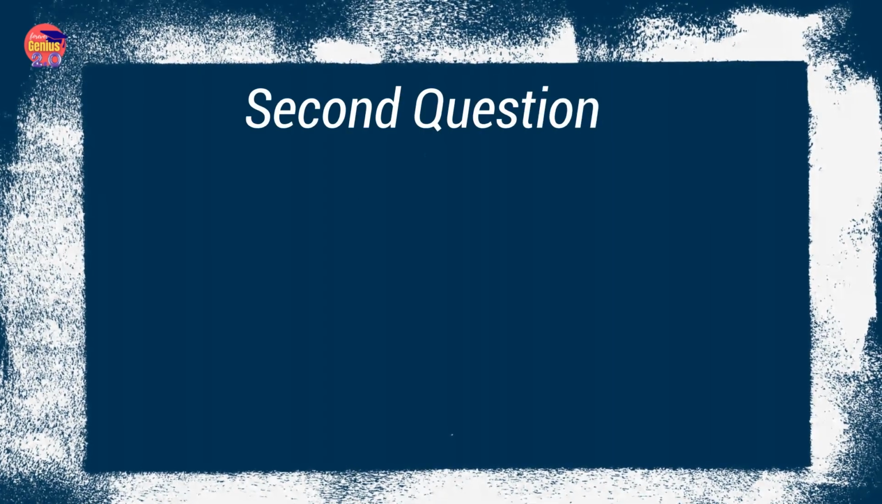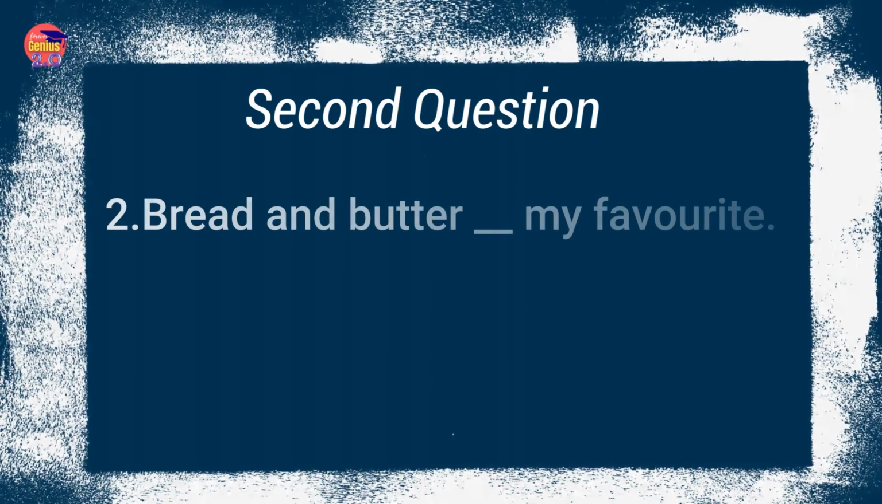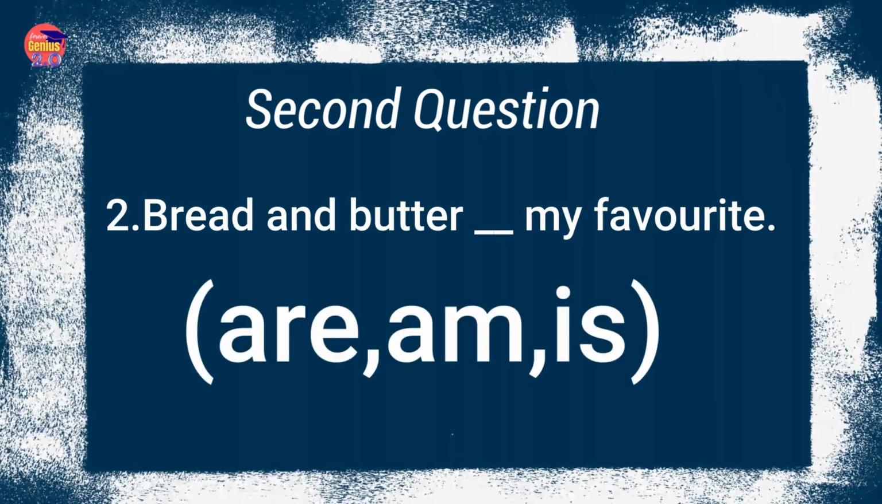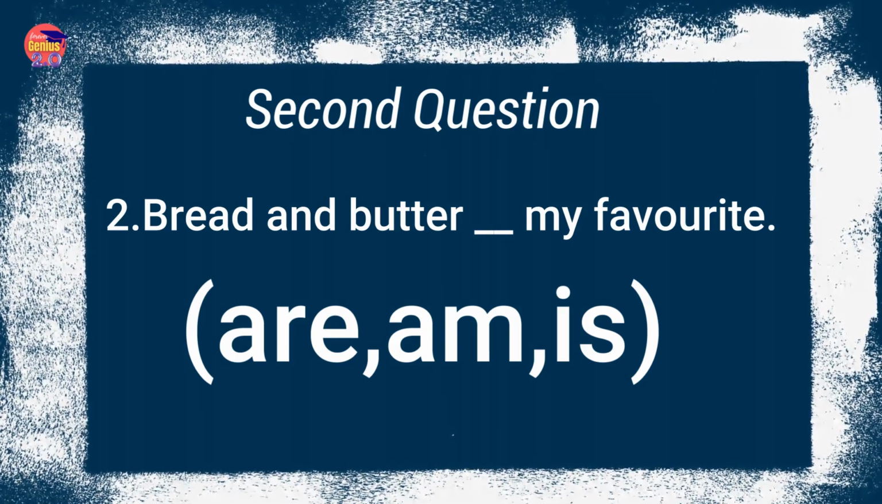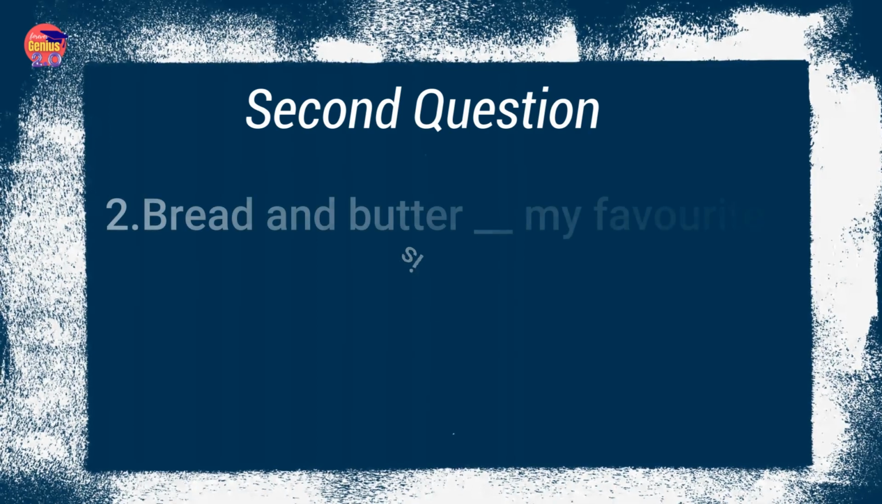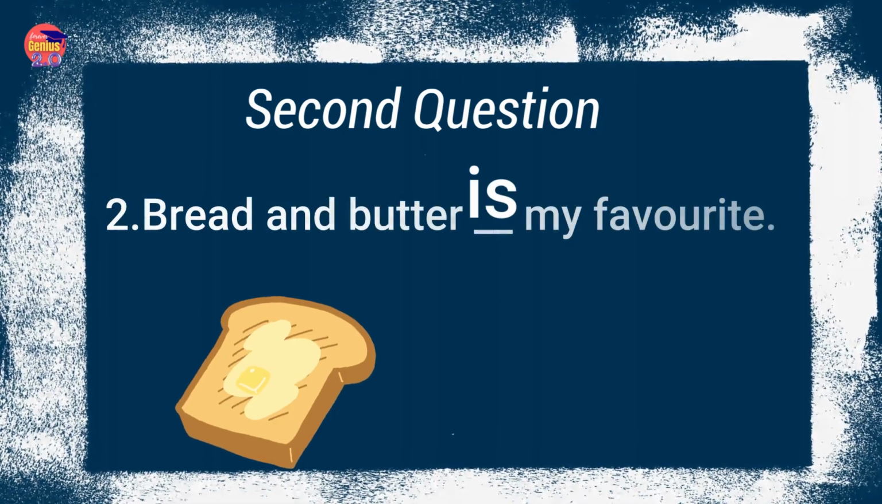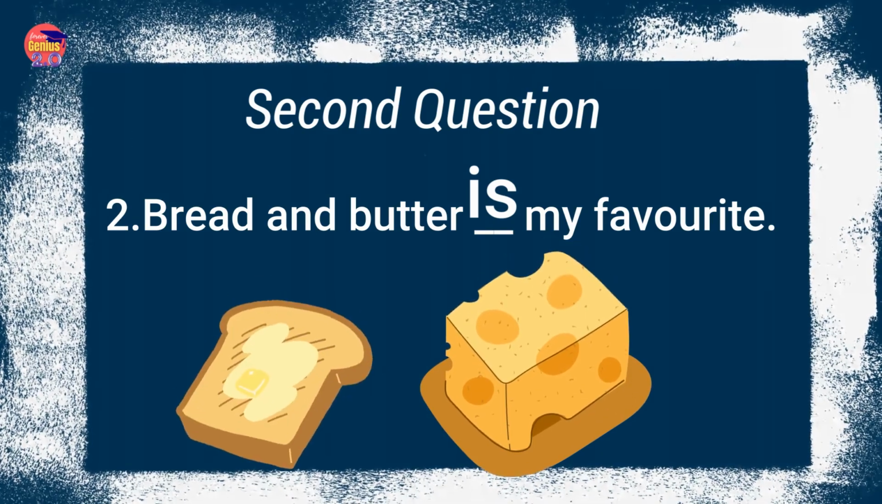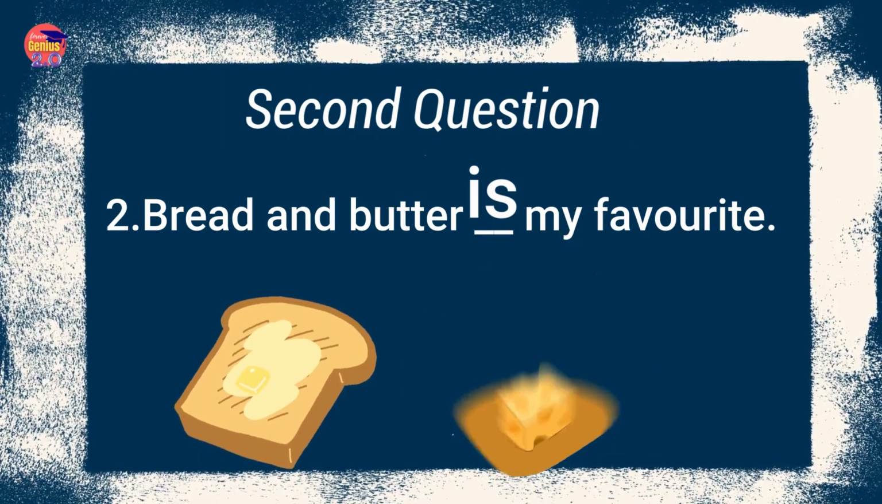Our second question: Bread and butter dash my favorite. Options are am, is. The correct option is is. Bread and butter, they are considered as one item or commodity. So we use is, not are.